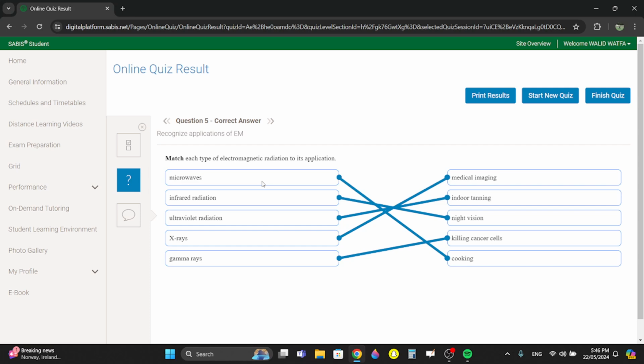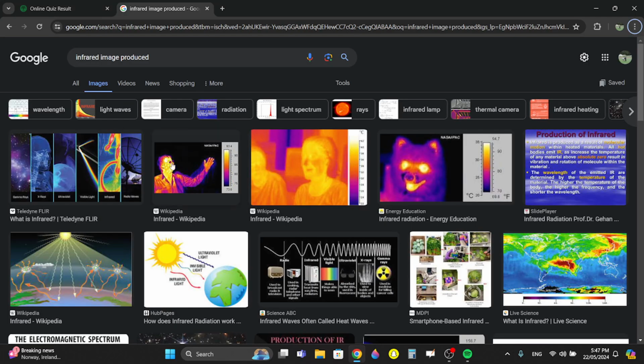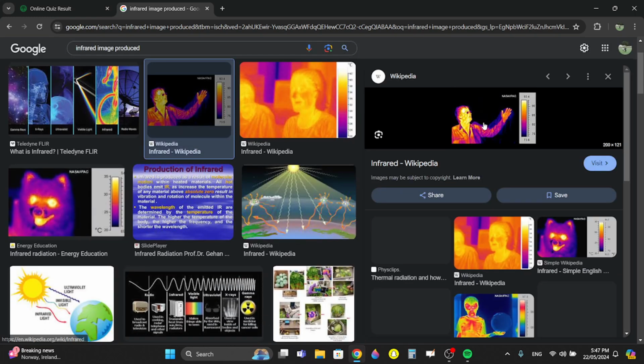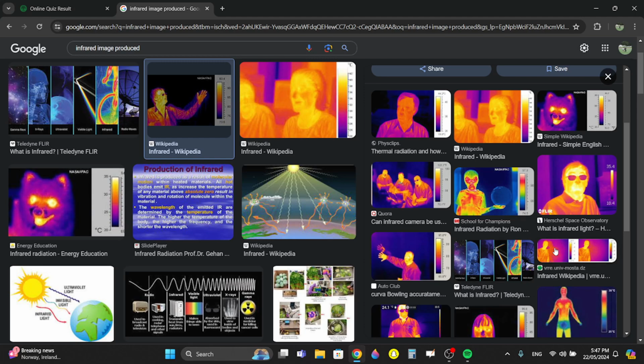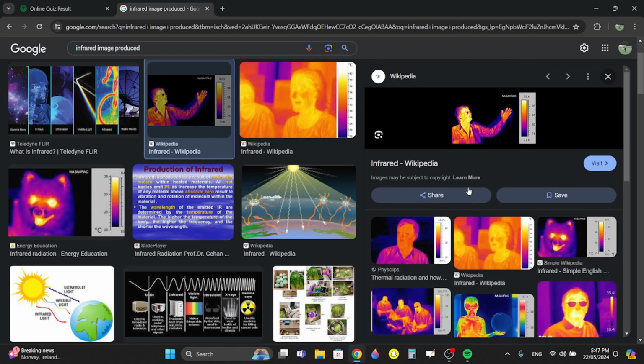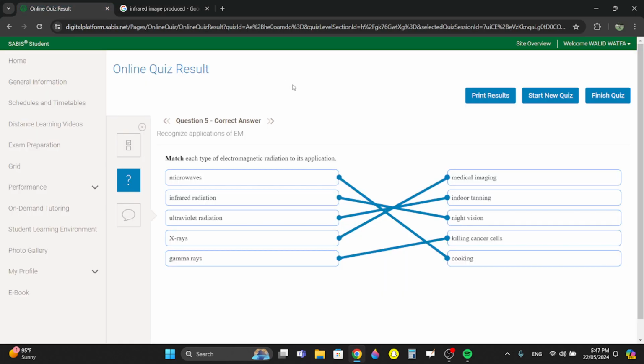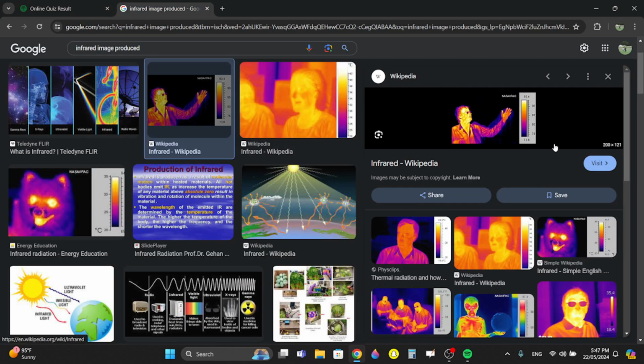Like if I were to show you, wait, let me see if I can find something on Google. Yeah, so like over here, yeah. So actually, I don't know why it went off. So these are all infrared images. Infrared images also are concentrated in some areas and not concentrated in others. I think this was in the book, but usually the darker it is, the hotter it is, the higher the temperature. Infrared can actually detect high temperatures. You can use infrared for night vision. So they can use this camera at night, even if it's fully dark, it will give you this image.